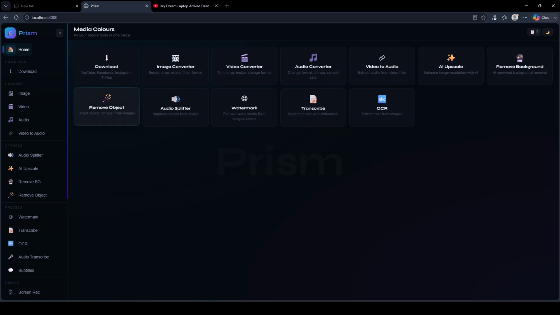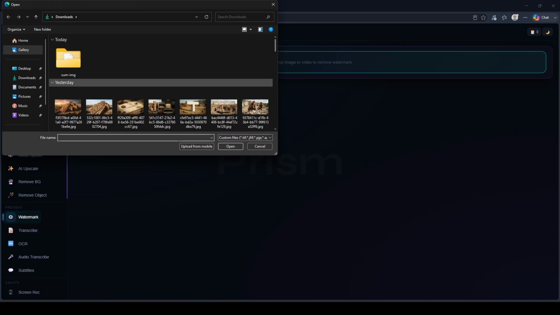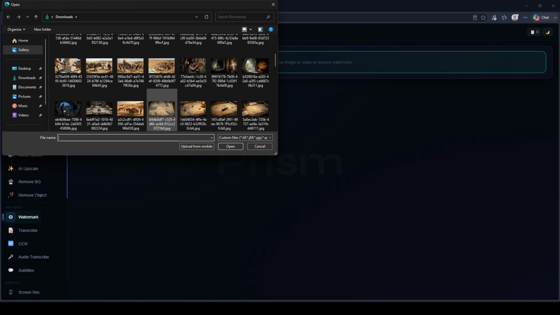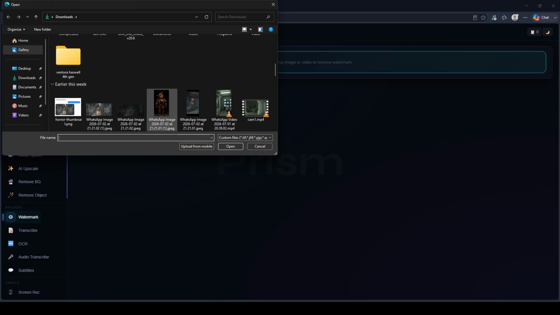Okay, let's take our watermark remover, select an image. Where will I get a watermark? Or probably we'll take a video. Okay, this image has a watermark.